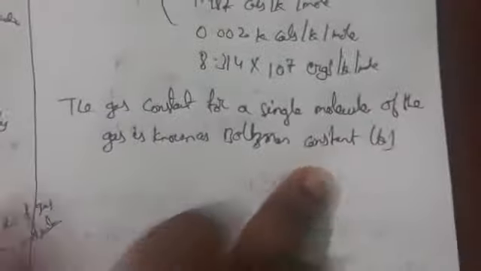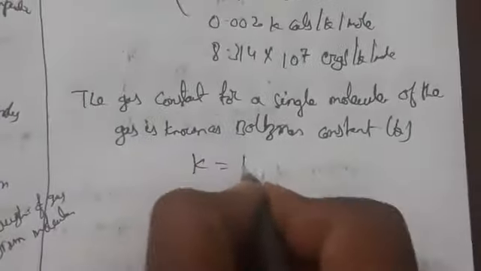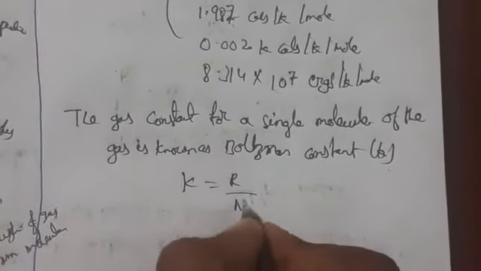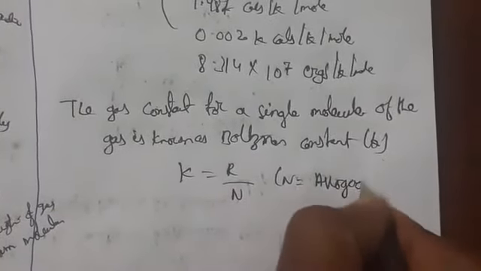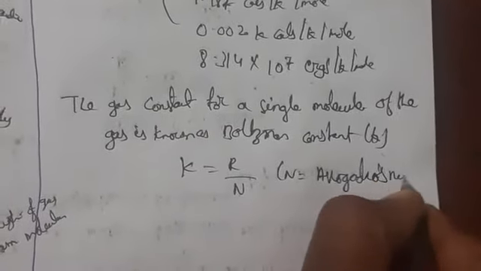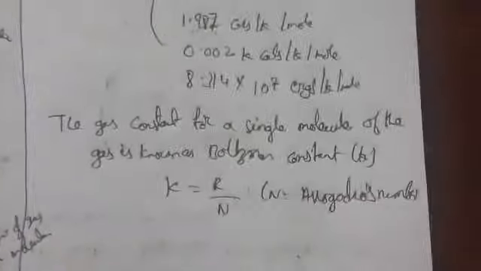For a single molecule, k is nothing but R by N, where N is Avogadro's number and R is the gas constant.